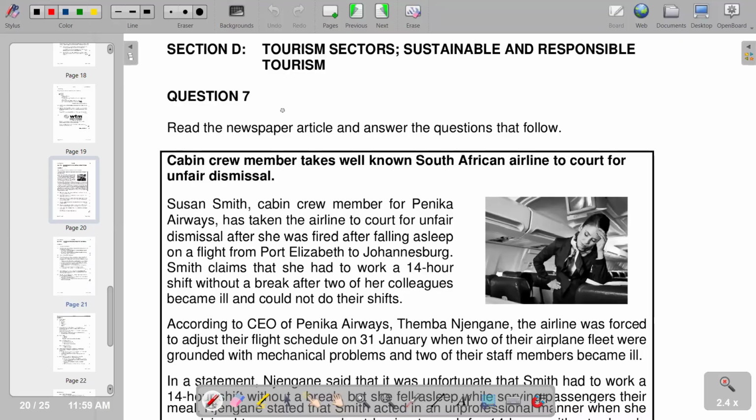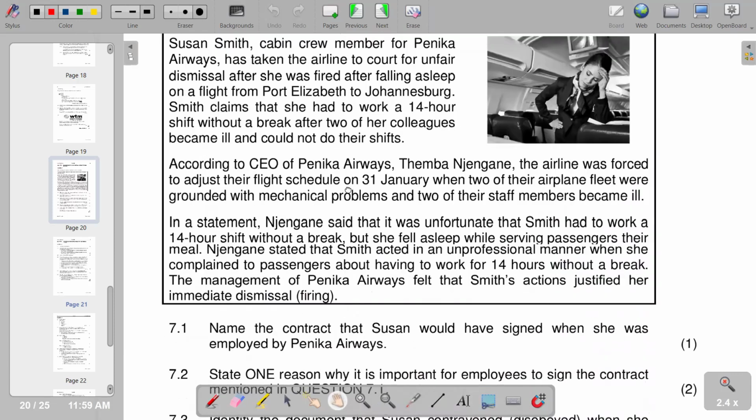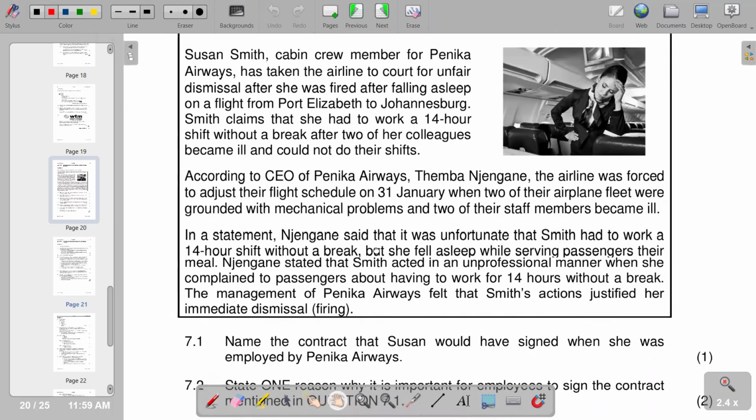Question 7 reads the newspaper article and answer the questions that follow. We are given an article of a cabin crew member who takes a well-known South African airline to court for unfair dismissal. So you need to go through the information that we have. Of course, the key part is that there is an unfair dismissal and that is inside the information.